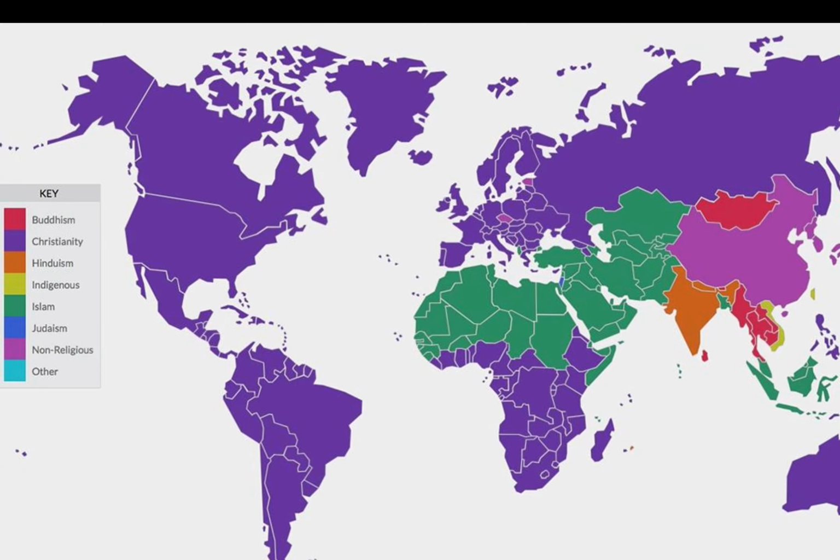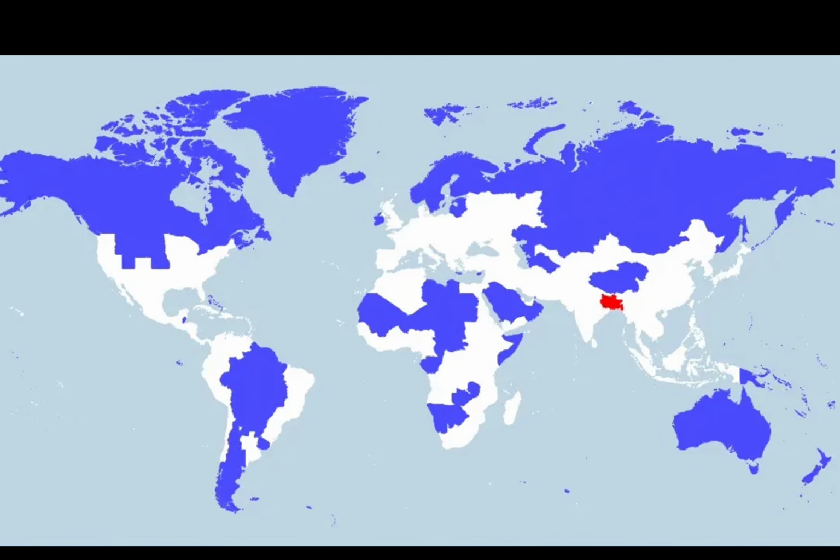When looking at religious maps of the world, there are so many things that can be extremely misleading. One of the most important things that people miss when looking at these maps would be population density. In the map you see before you on the screen, the areas that are colored in turquoise or blue have the same population as the small area colored in red.